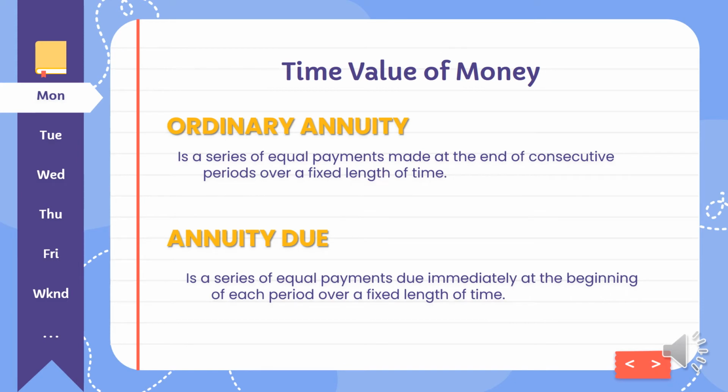Ordinary annuity and annuity due are also part of the time value of money. When we say ordinary annuity, it is a series of equal payments made at the end of consecutive periods over a fixed length of time. While the annuity due is a series of equal payments due immediately at the beginning of each period over a fixed length of time. Let's have some examples.